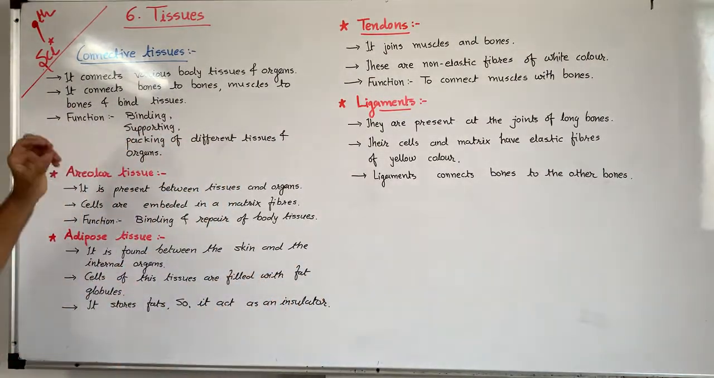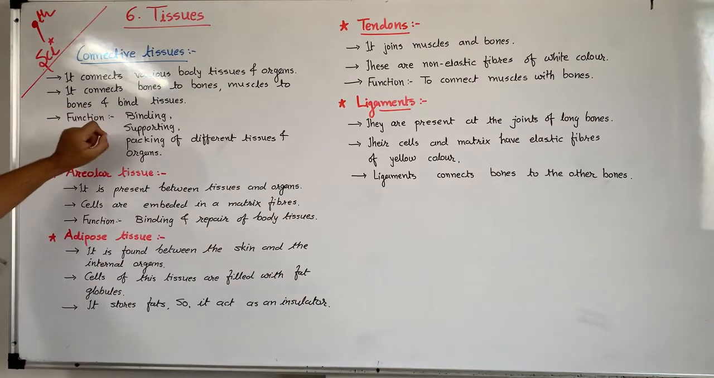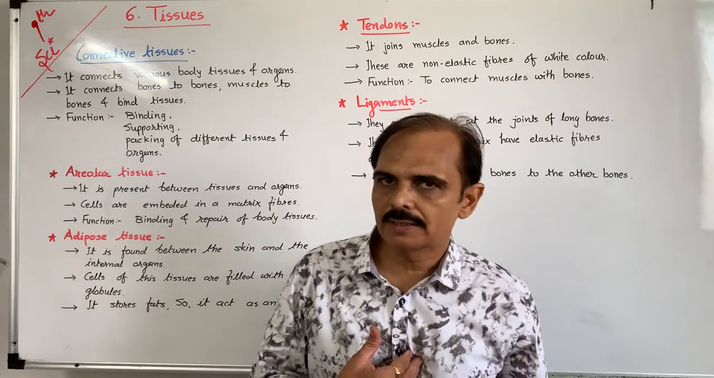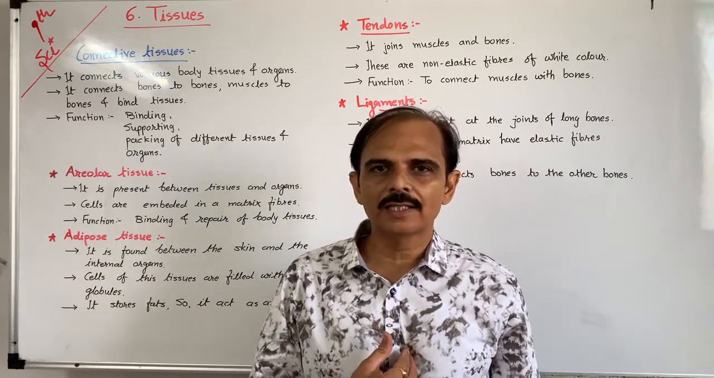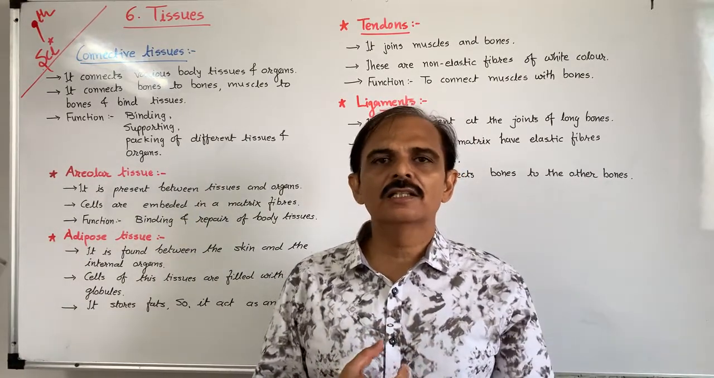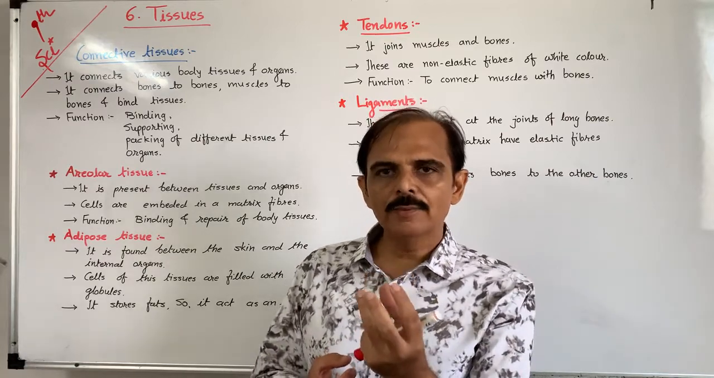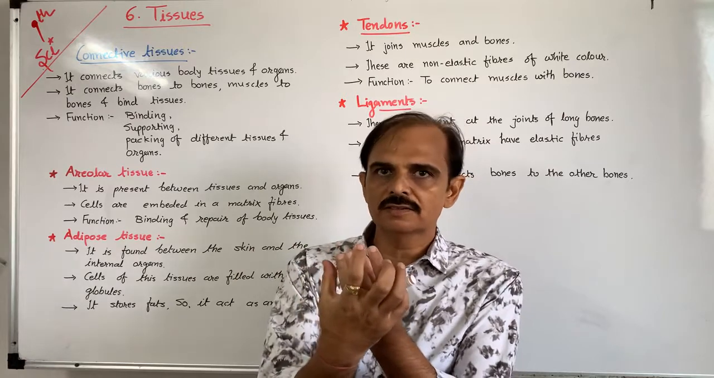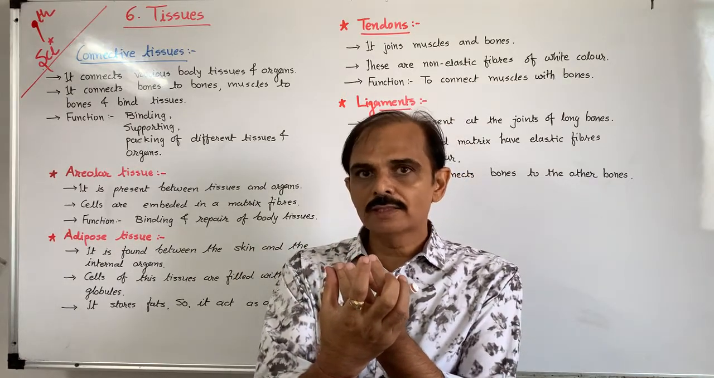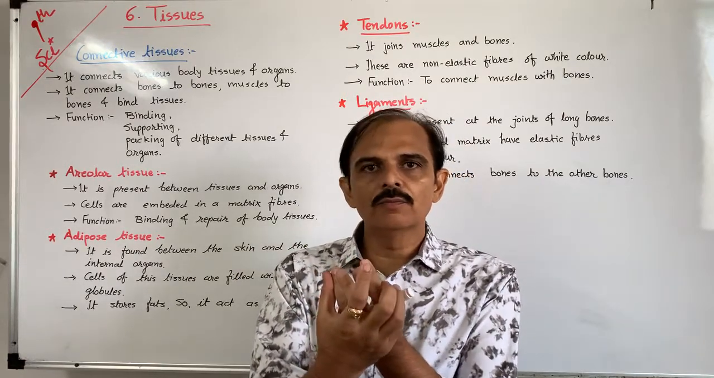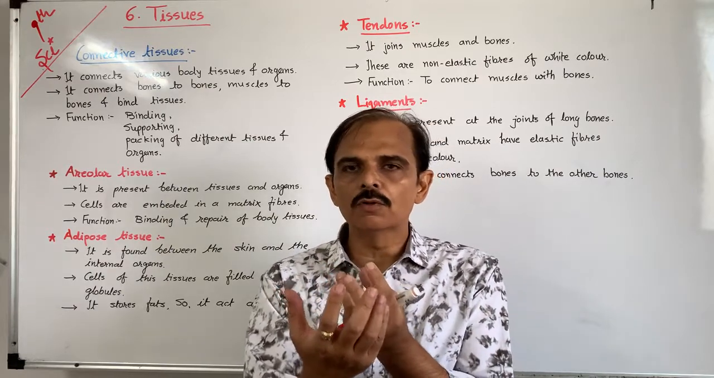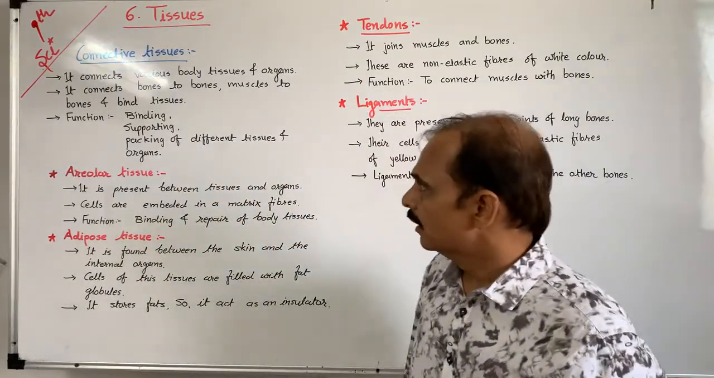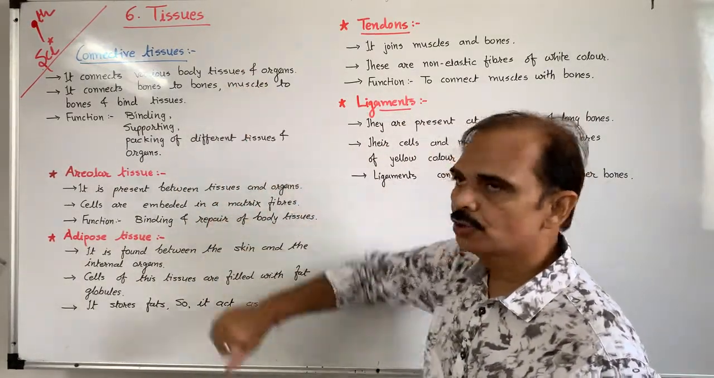Okay? Main function is what? Binding, supporting, packing of different tissues and organs. For example, the heart is on the left side of our body, slightly left, inside the rib cage. So the heart remains in its position because of this binding of different muscles surrounding it. Otherwise, it may move up and down, to and fro when you are running. But this does not happen, because of this connective tissue.